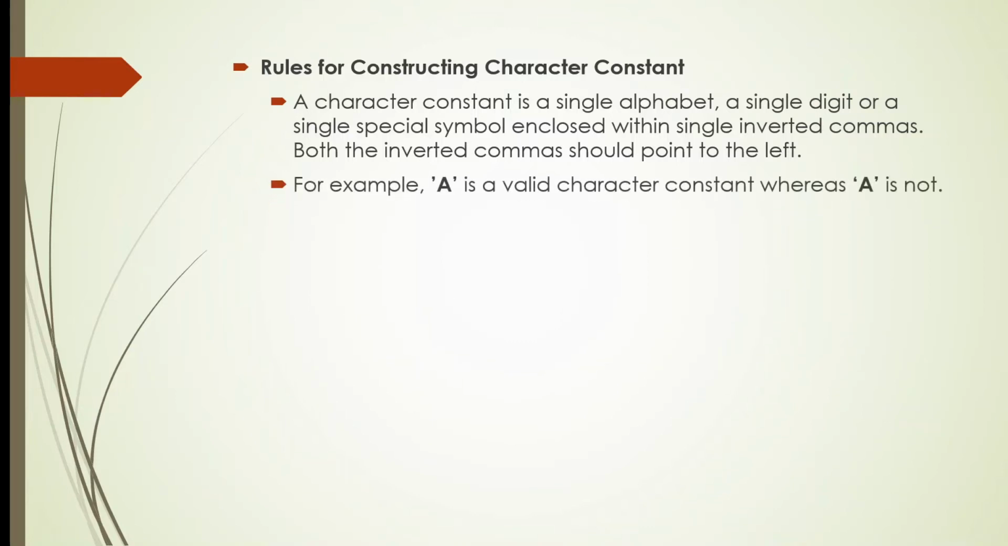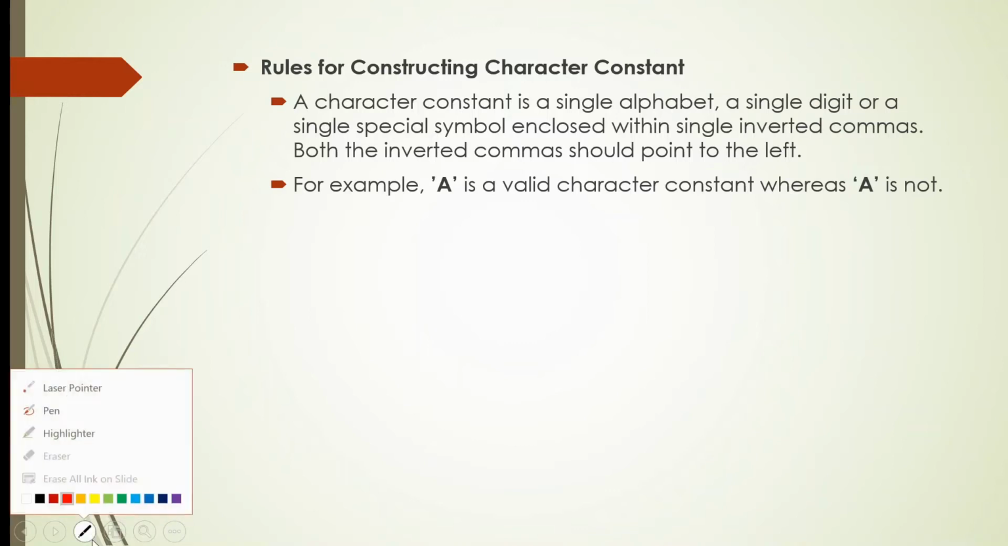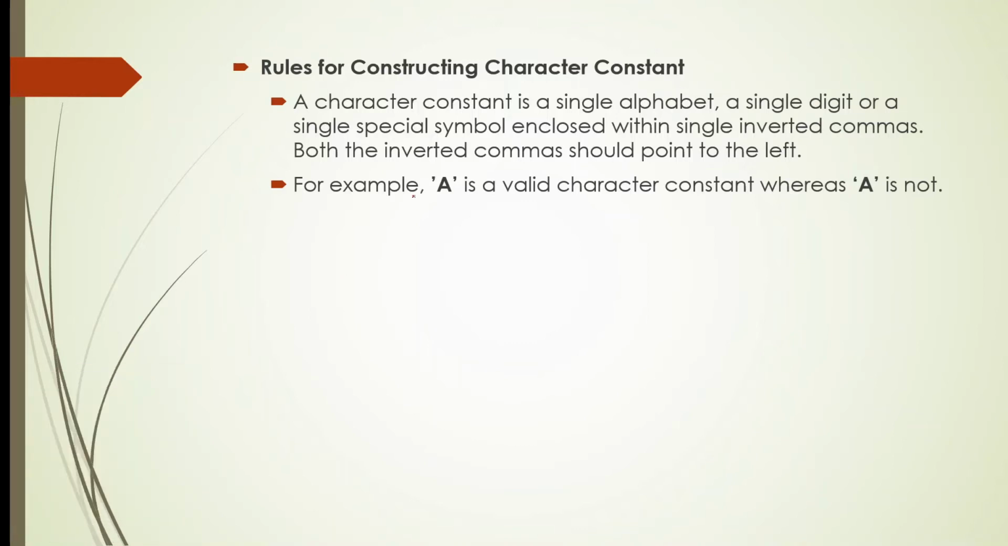For example, 'A' is a valid character constant whereas the other form is not, because in the valid one both commas are pointing to the left, but in the other they are pointing towards each other. So that's why it is not a character constant, and this one is a character constant.